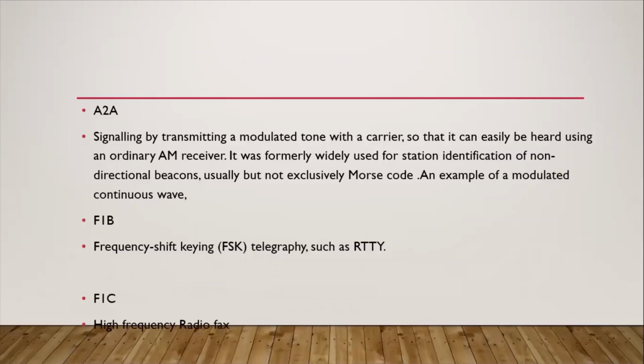Okay, ano naman yung A2A? Pag sinabi natin A2A na type ng emission, this one is used in signaling by transmitting a modulated tone with a carrier so that it can easily be heard using an ordinary AM receiver. Then it was formerly widely used for station identification of non-directional beacons. Okay, usually pag sinabi natin A2A, ginagamit natin itong mga signaling ito sa mga transmitting na modulated tone with a carrier. Then it can be easily heard by using an ordinary AM receiver.